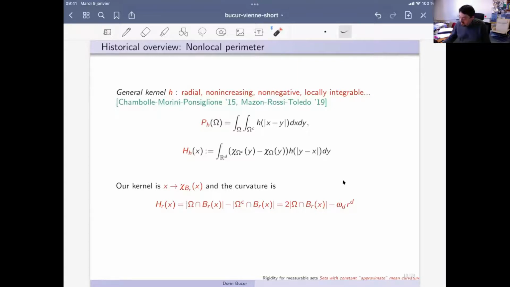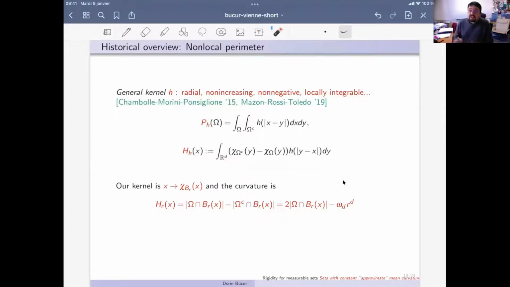So given a function h, which is decreasing, radial, for instance, locally integrable, non-negative, and so on, one can define a generalized perimeter, let's call it P_h, in this way, which is similar to the fractional perimeter, with the difference that the kernel here is this function h. And associated to this, one can define a sort of mean curvature, defined in this way.